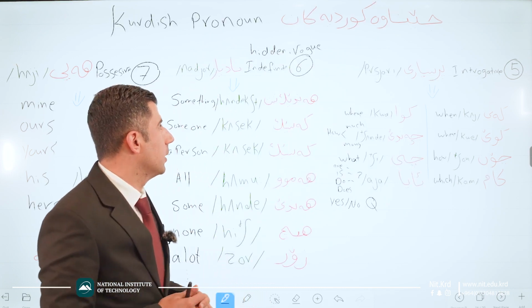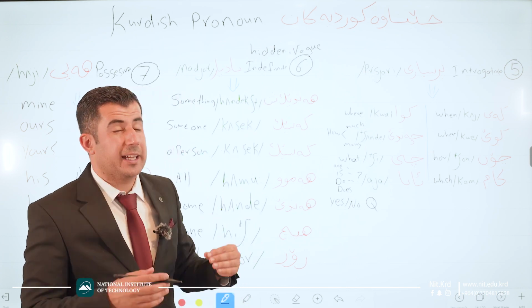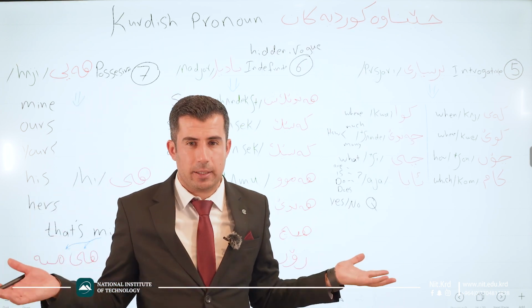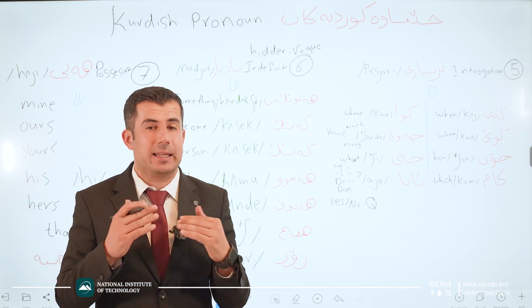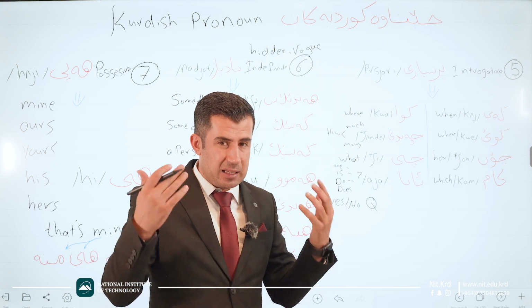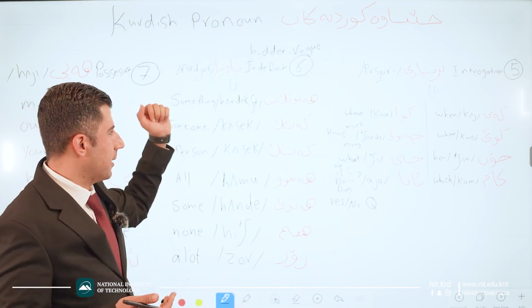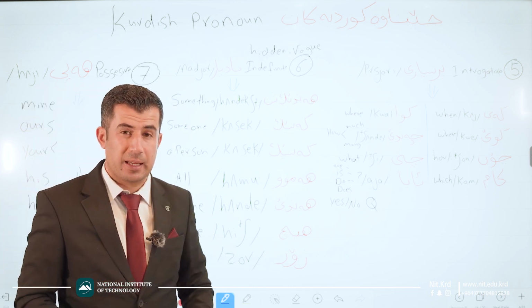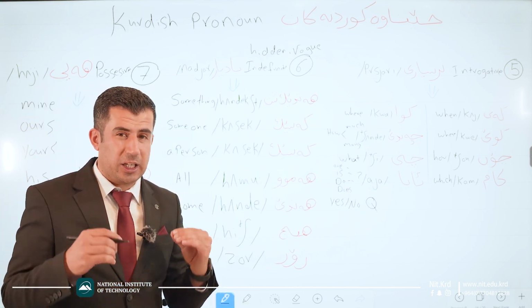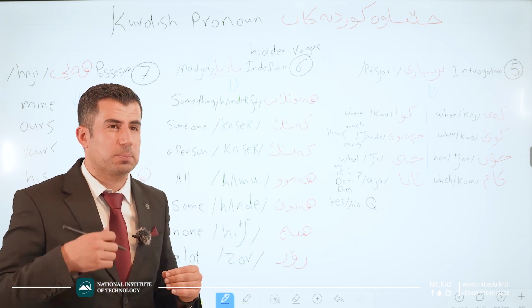This sixth one we have is hidden or vague. In Kurdish we say Janawi Nadyar. It is vague and hidden. Okay, we do not know what exactly the pronoun is. Good. In Kurdish we say Nadyar. For example, something. Something in Kurdish is a pronoun, please. Okay, we call it a pronoun.